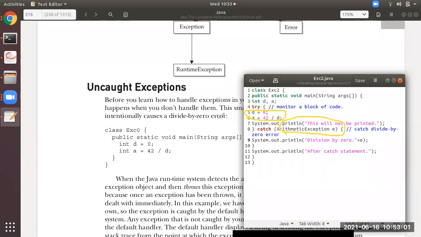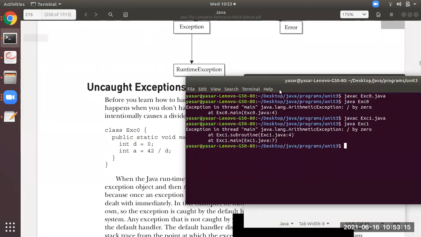Okay, and you have to observe line number 7 also. There is a println, some message which has to be printed, but it will not be printed. Why? You all observe. I will execute the program.